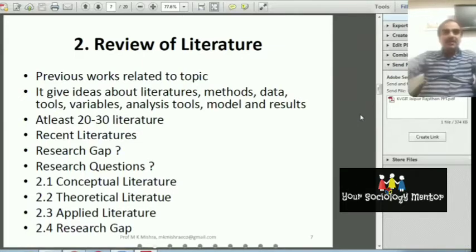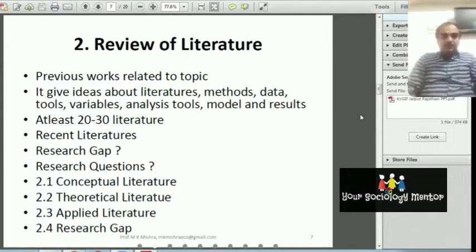In the literature review, you should include at least 20 to 30 references, but the literature should be recent. You should focus on the recent literature. The literature may be conceptual, where you give the concept about the topic and the theoretical aspect of the study.